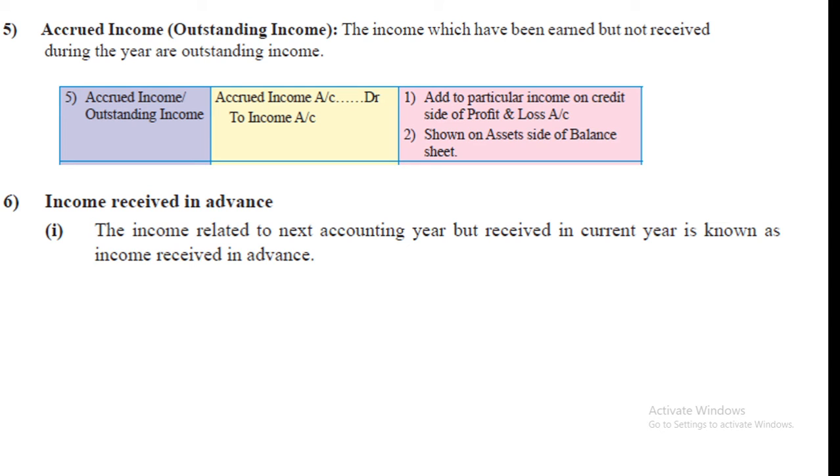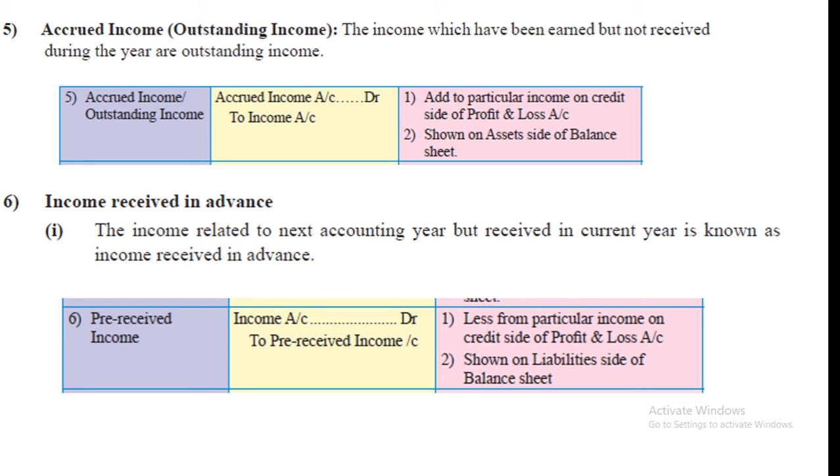Then income received in advance. The income related to next accounting year but received in current year is known as income received in advance. So it is actually called pre-received income. So what are the effects? Less from particular income on credit side of profit and loss account and liability side of balance sheet.